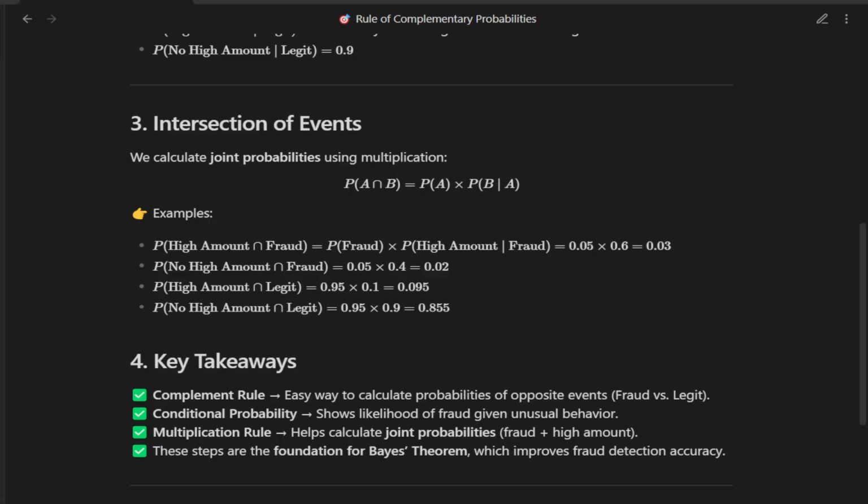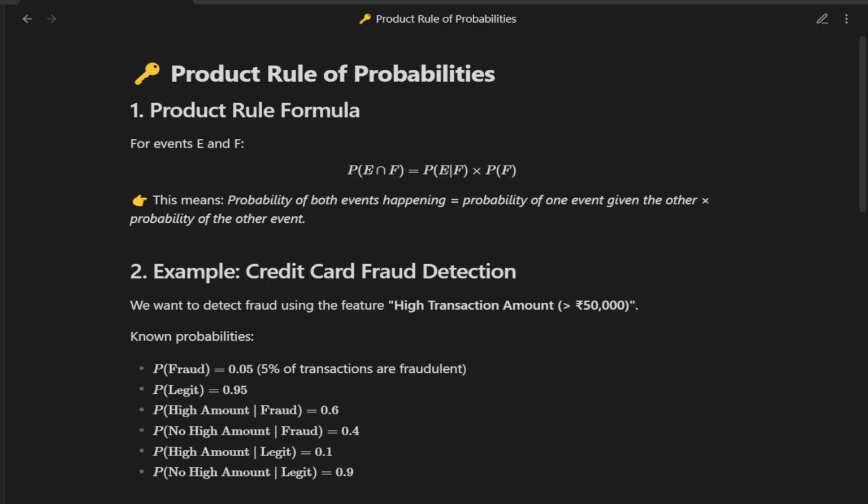Now let's move on to the product rule of probabilities. The formula is the probability of E intersection F equals the probability of E given F multiplied by the probability of F. What does this mean in simple terms? It says that the probability of both events happening together is equal to the probability of one event happening given the other multiplied by the probability of that other event.